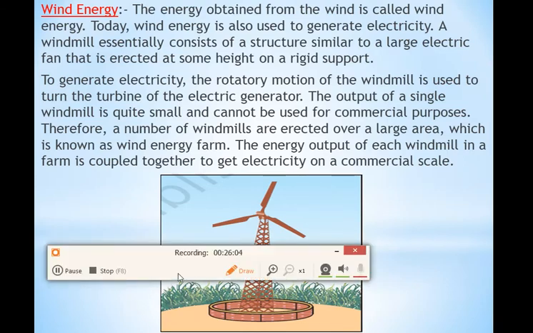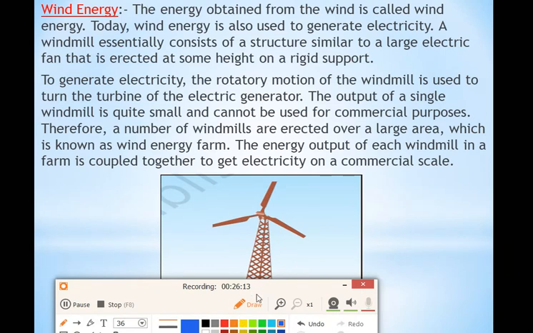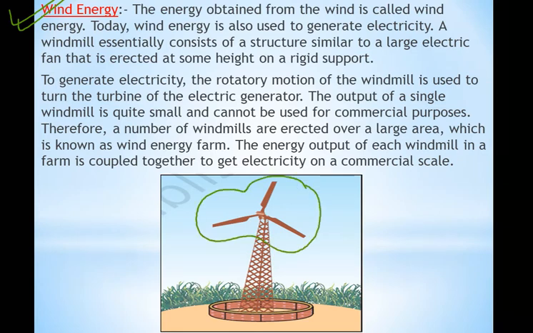So the next topic which we have to discuss is wind energy. Wind energy, correct? So what is wind? Fast flowing air is called wind, right? We have read that. So from wind also we get energy, correct? So how do we get energy from wind? You have seen in many places windmills are there. In those windmills, the blades are there like a fan. When the wind blows, the blades will rotate, and from that we get energy or electricity. The energy obtained from the wind is called wind energy, right?